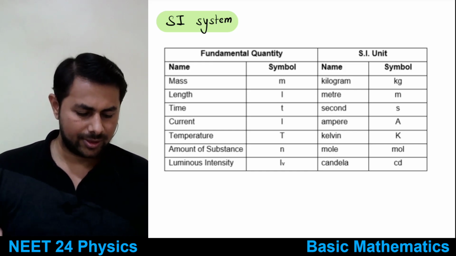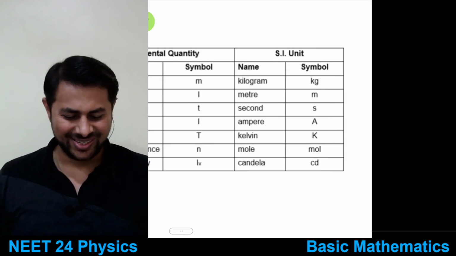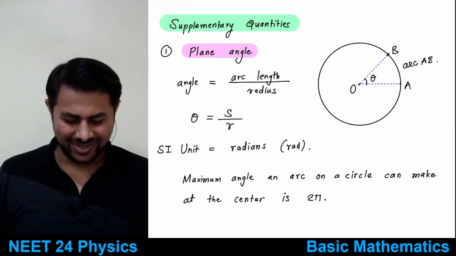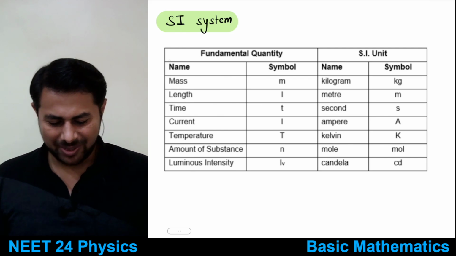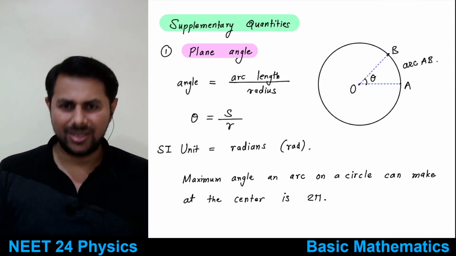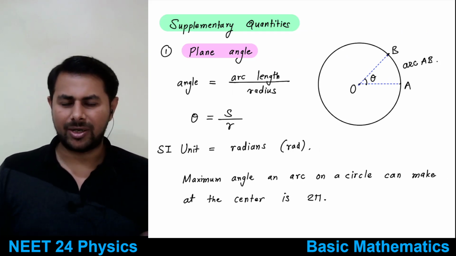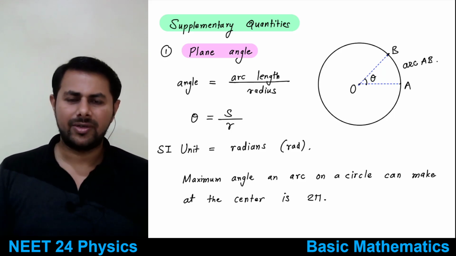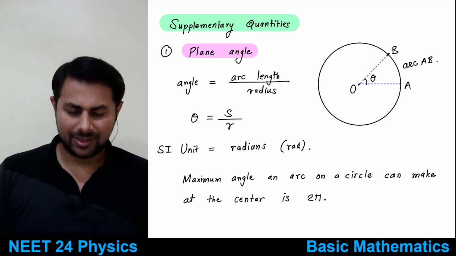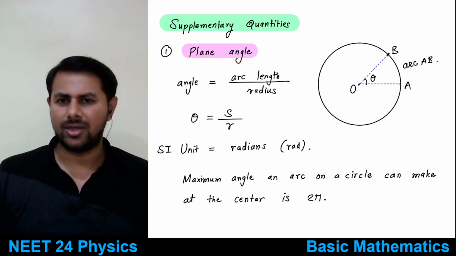So there might be a pinpoint question like this. All right, so these are the 7 fundamental quantities. Now these 7 fundamental quantities alone are not enough, we need 2 more quantities, but they cannot be called fundamental quantities because they depend on the fundamental quantities. But to measure a lot of other quantities we require them, that's why they are known as supplementary quantities. And what are they? One is plane angle, the other one is solid angle.